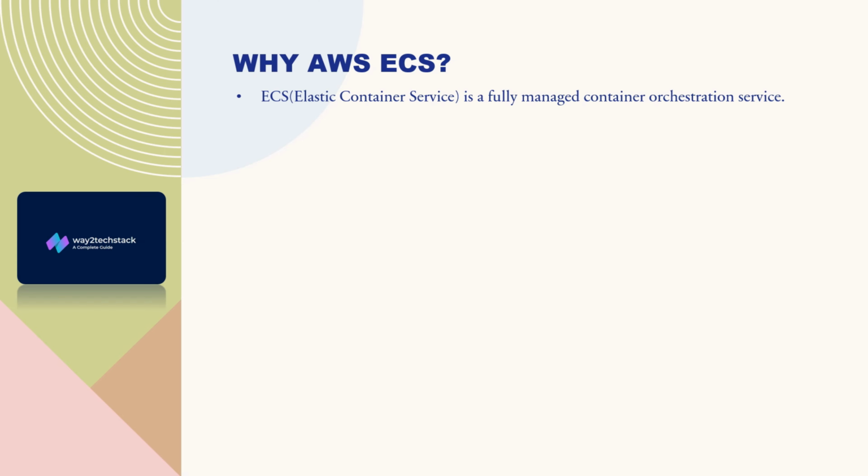For example, I use a declarative approach right now. In the declarative approach, I will define what resources I want to spin up, and the rest of the job will be done by your ECS cluster. It is as simple as that. And the underlying infra is managed by your cloud service provider, AWS.